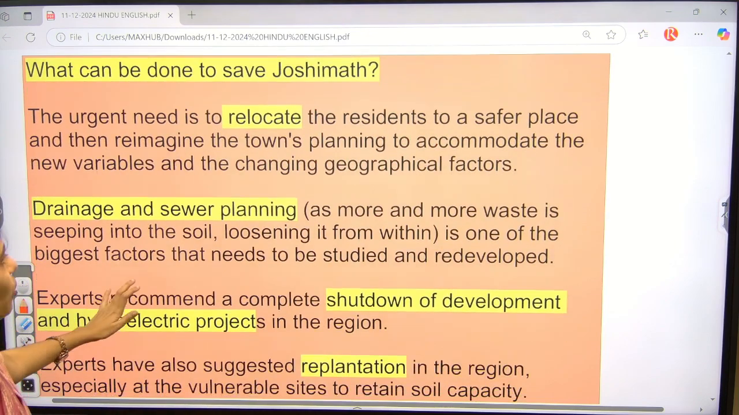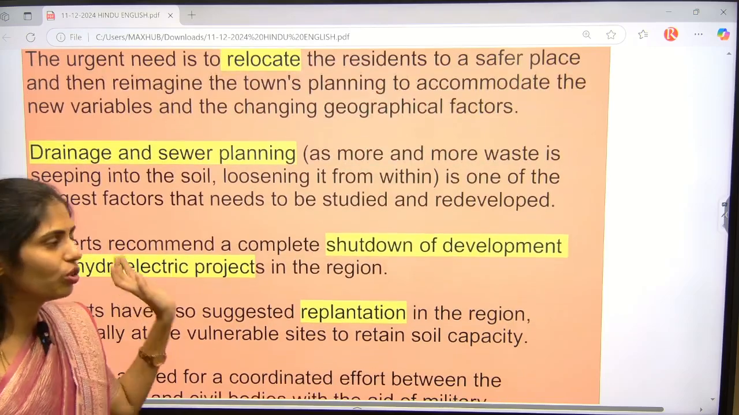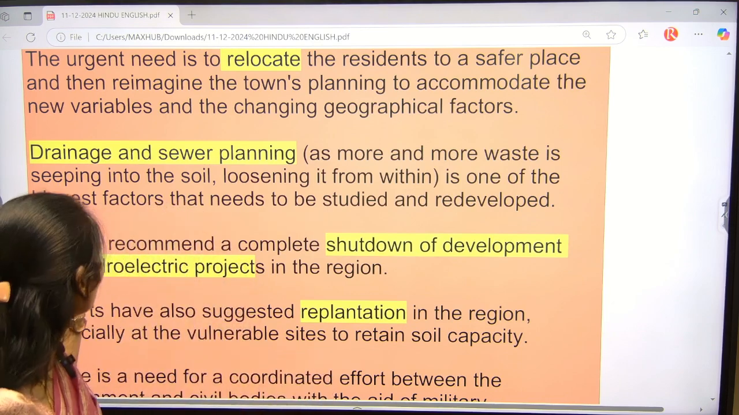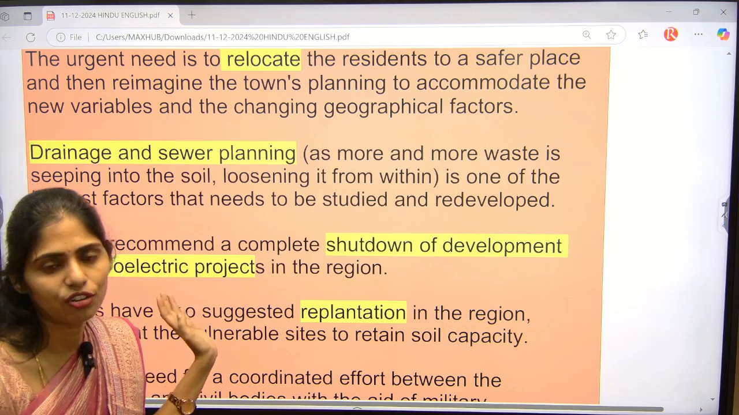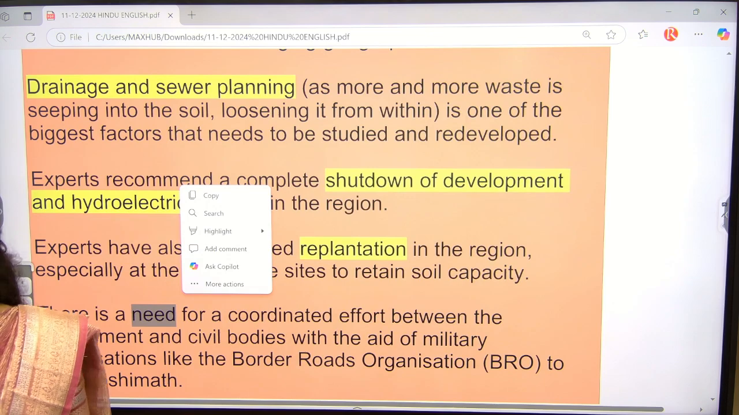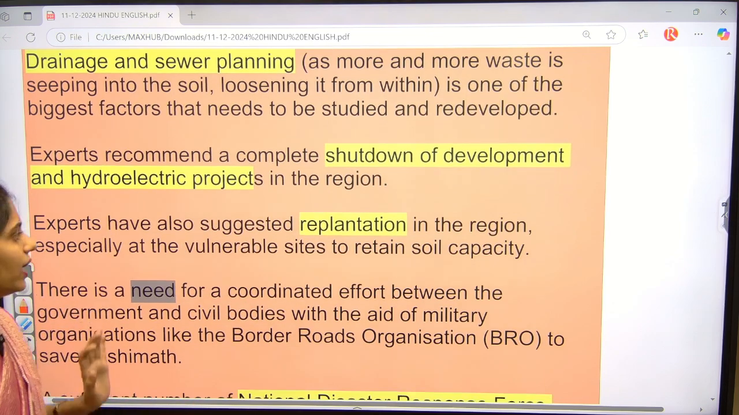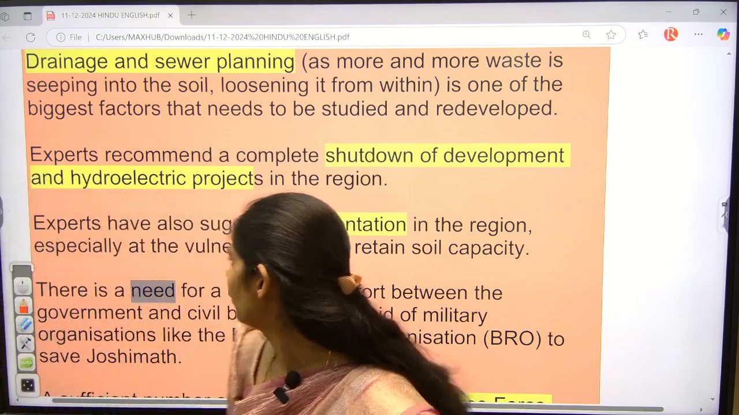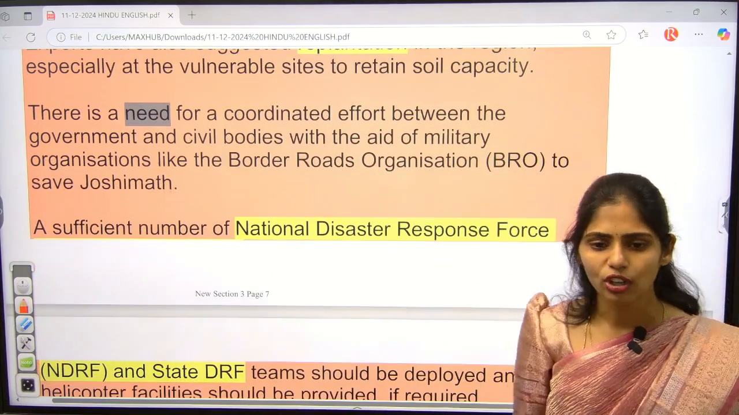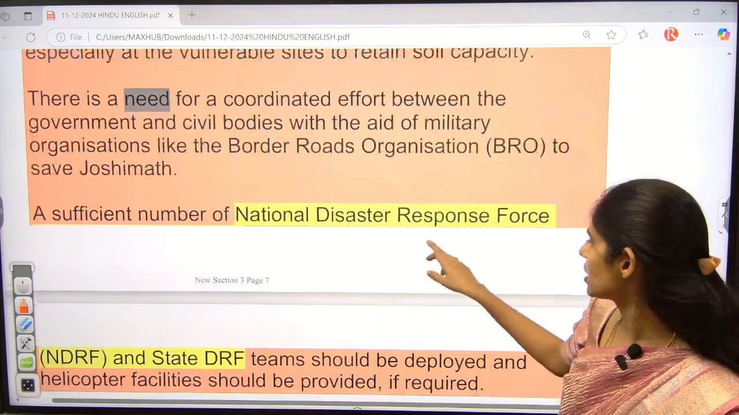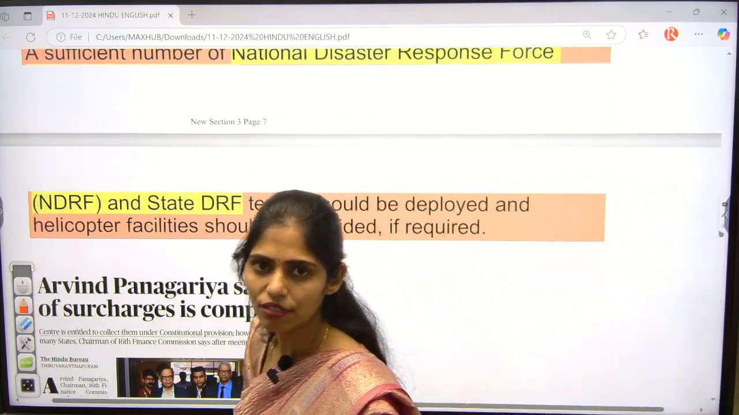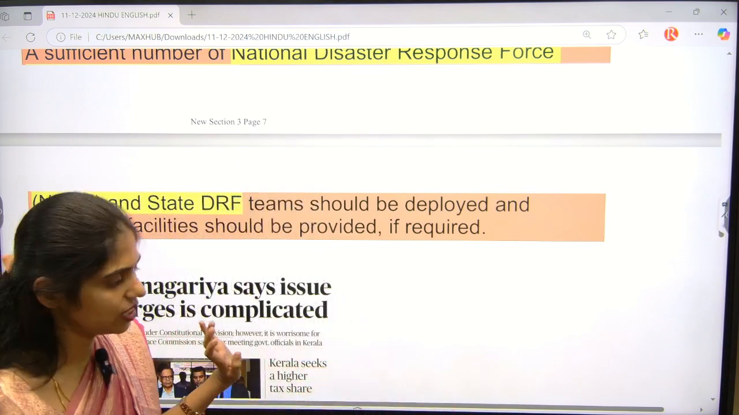First you have to go for relocating the people, and you have to go for proper investigation, like what is the reason behind these cracks, whether it is because of drainage or because of lack of proper development, everything. And next, we have to go for shutting down of developmental as well as hydroelectric projects, and we can also go for replantation in this region. Even we have to incorporate a sufficient number of disaster response forces as well as state disaster response forces to take care of providing some activities in that region.